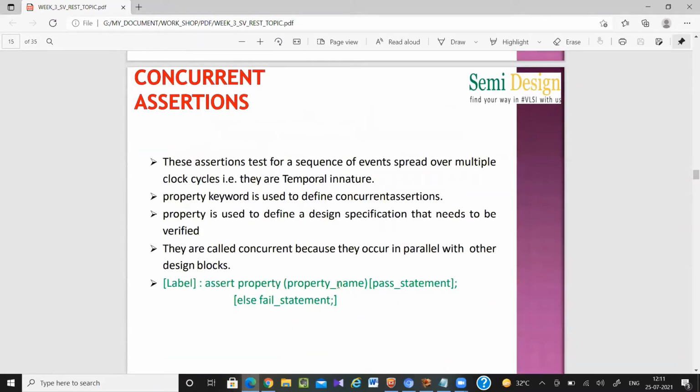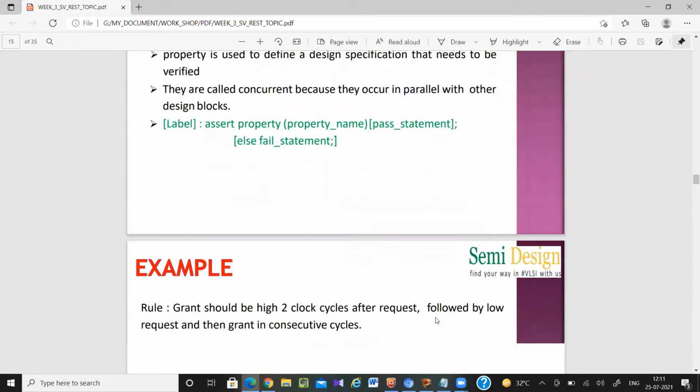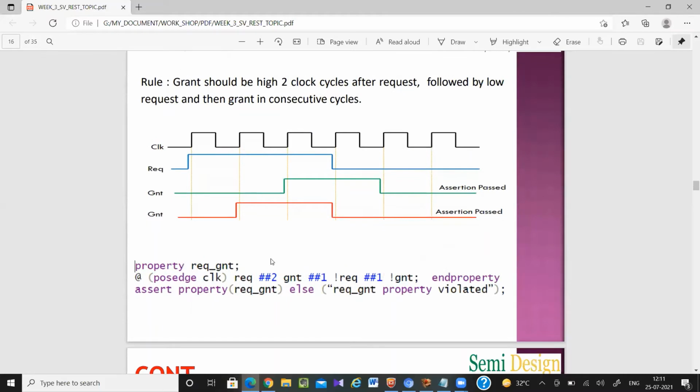Now in the concurrent assertions, you have property and you have sequence. If I am writing like this, property means it is a concurrent assertion. Whatever way I have explained just before, same way these things can be explained. So here what is the rule? Grant should be high 2 clock cycles after the request, followed by low request and then low grant in consecutive cycles. So this is somewhat difficult. Let me write here and explain again.